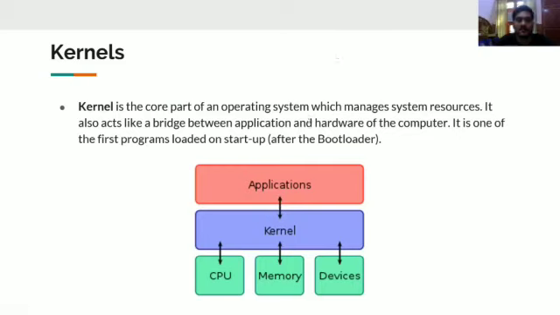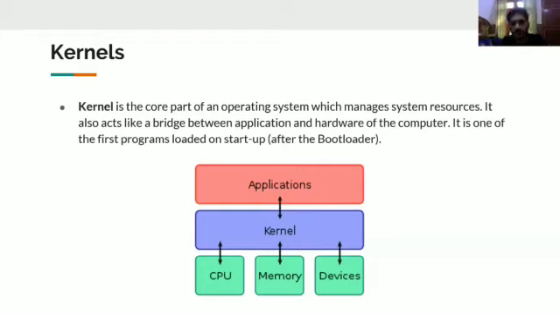Okay, here comes another concept, that is the kernel. This is a pretty basic concept and yet very interesting and important, I must say. The kernel is the core part of the operating system which manages system resources. It is just a middleman between the applications you run and the CPU, memory, and devices, which are all the system resources.